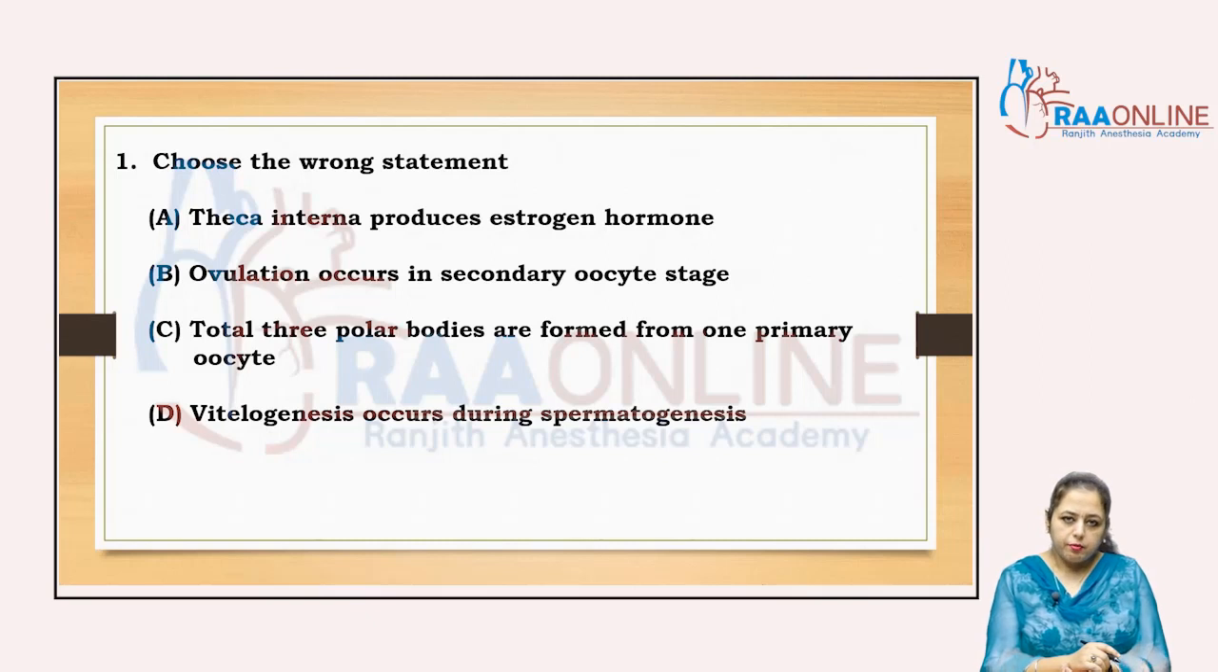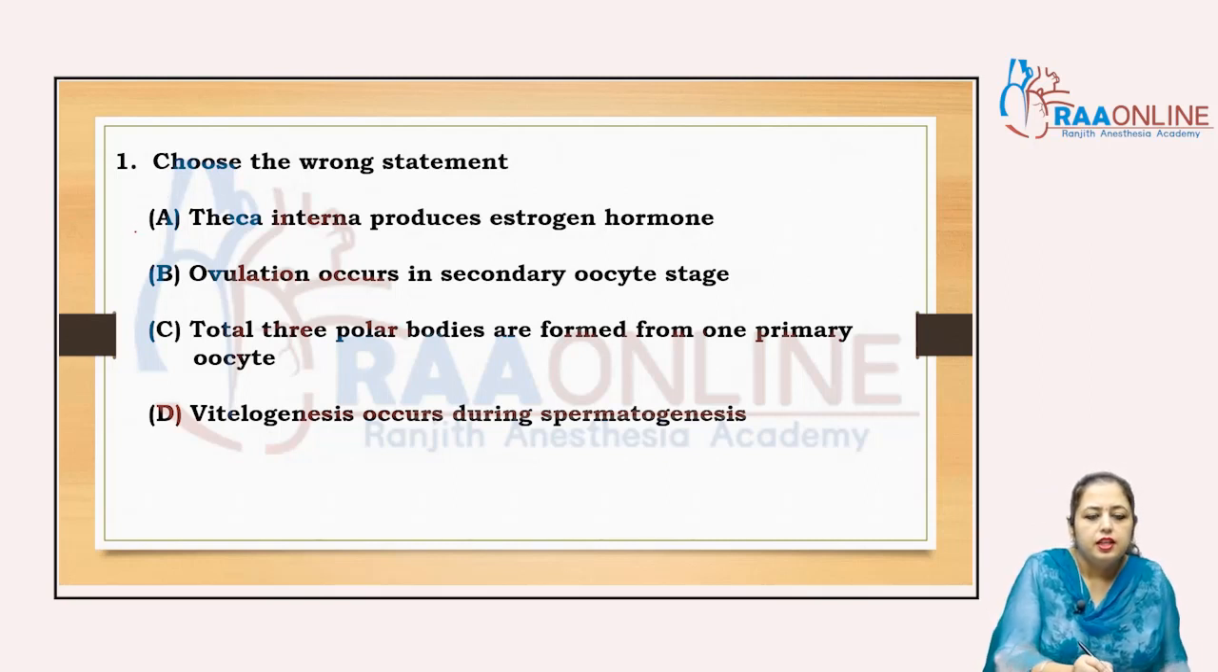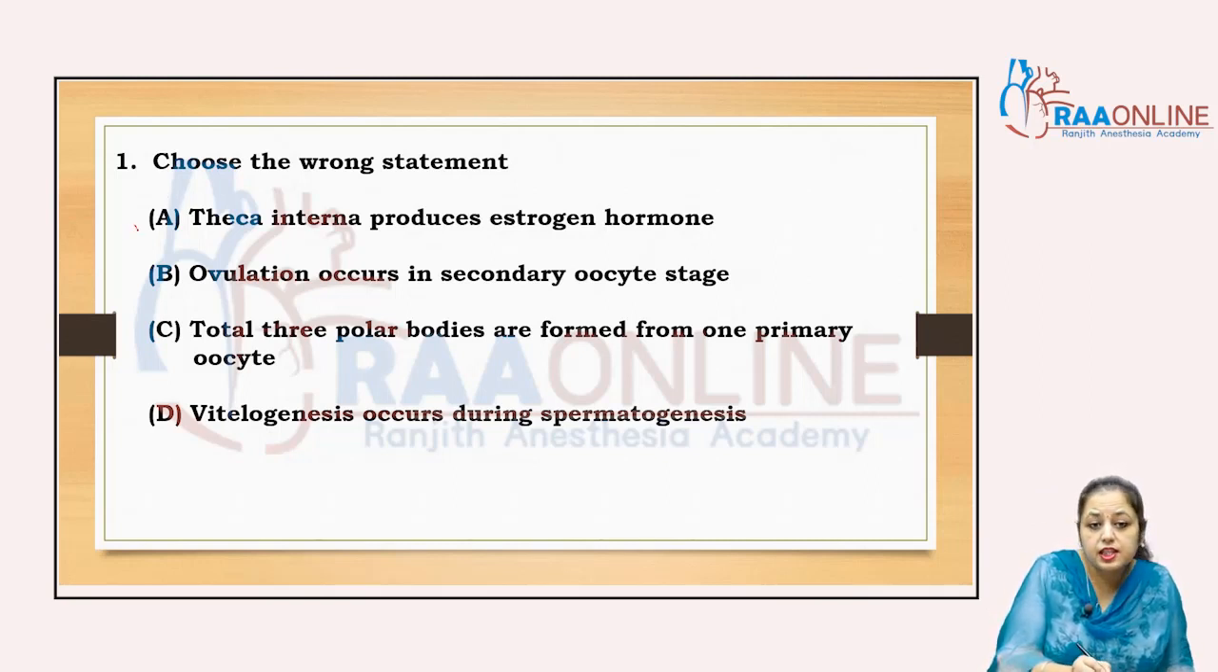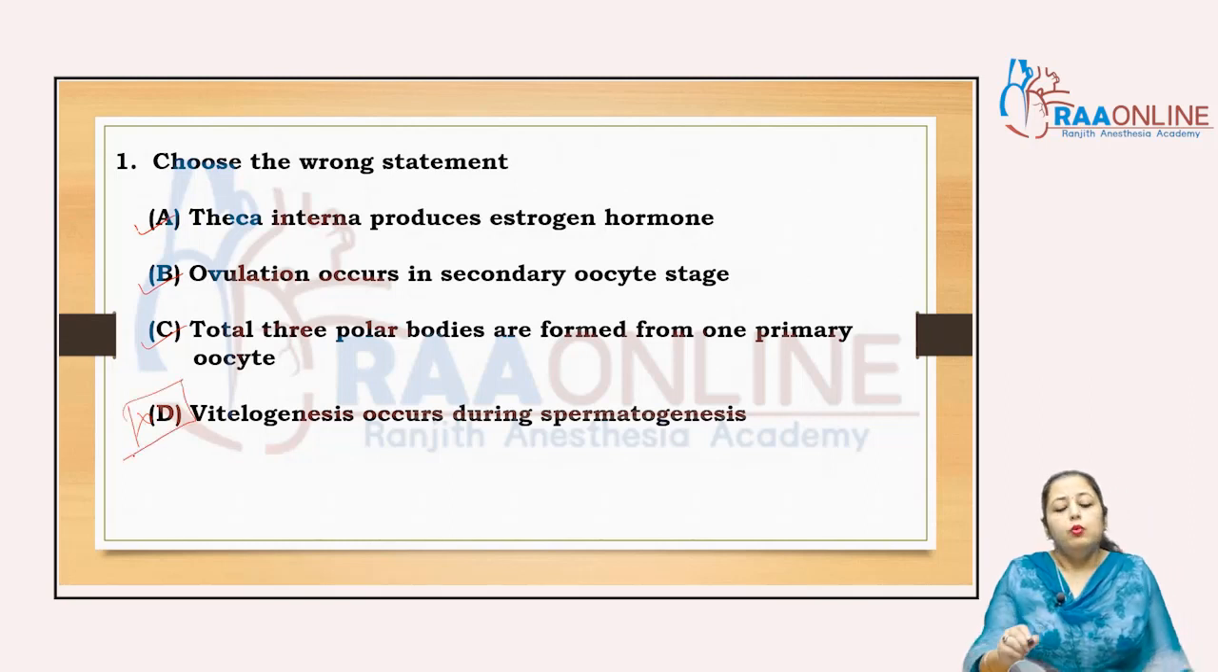Choose the wrong statement. Theca interna produces the estrogen hormones. Is it right or wrong? It is right. Ovulation occurs in secondary oocyte stage, right. Total 3 polar bodies are formed from one primary oocyte, correct. Vitellogenesis occurs during the spermatogenesis, wrong. So the answer of that question is vitellogenesis, that is the D.